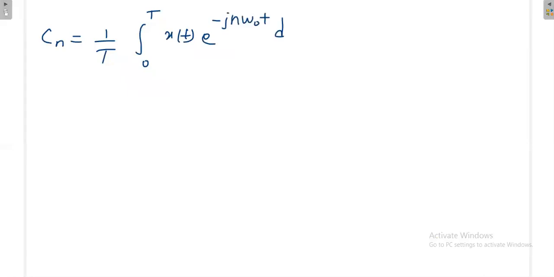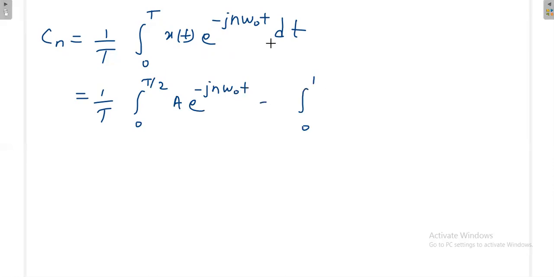Cn is equal to 1 by T integral 0 to T x of t e power minus jn omega naught t dt, which is 1 by T, integral 0 to T by 2 of A e power minus jn omega naught t, plus again the next one will come as minus A, from T by 2 to T. Here I have taken the minus outside, minus A e power minus jn omega naught t dt, here dt and here also dt.